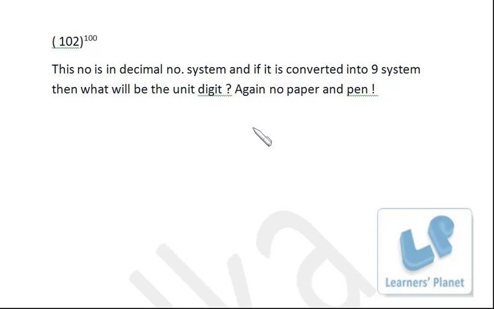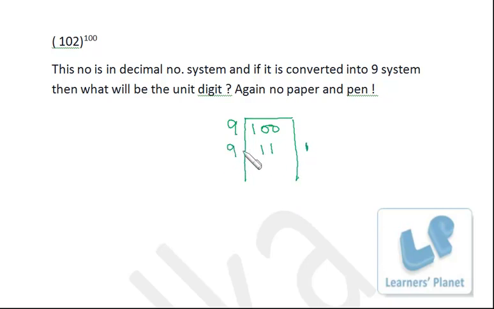I'll just take a simple example, 100. I wish to convert 100, which is in the decimal number system, into the 9 number system. Now what I do is, I'll proceed in this manner: divide by 9, and then we write down the remainder over here. So 9 times 11 is 99, the remainder is 1.